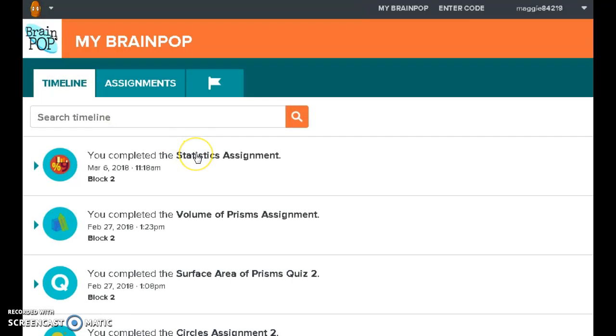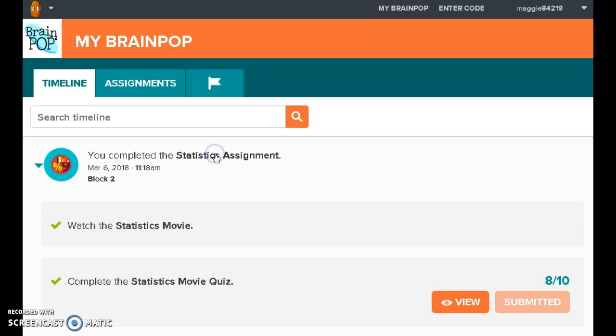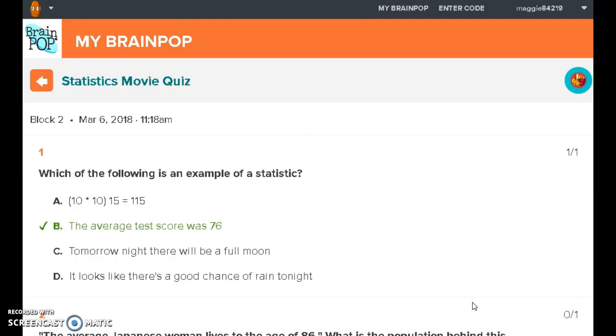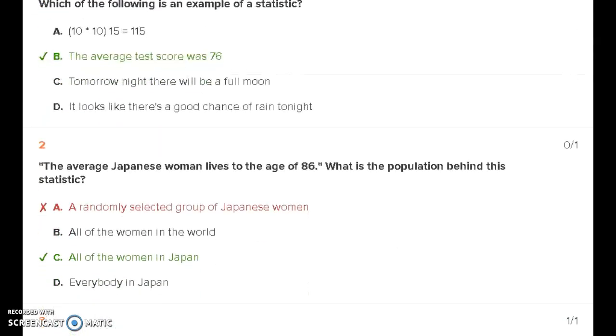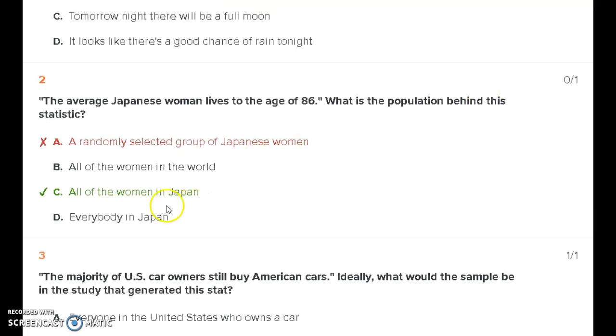and I'm going to click on the statistics assignment, because it says you completed the statistics assignment. I made an 8 out of 10, or this student made an 8 out of 10, so I'm going to view it. When you view it, you can go through and see the questions that you got correct and the questions that you got wrong, and it will tell you what the correct answer is. So when you do this retake, it should be a very easy 100 that's going into the grade book.